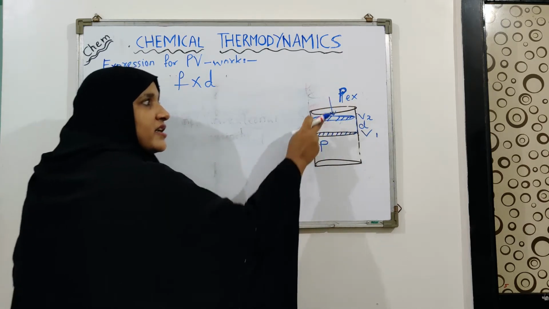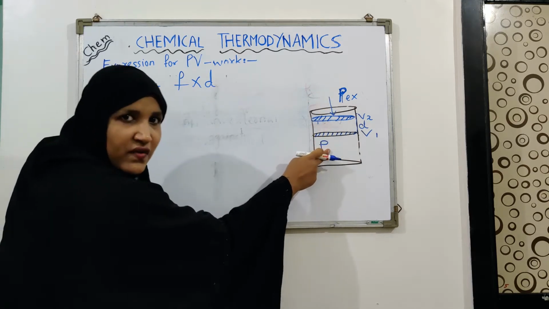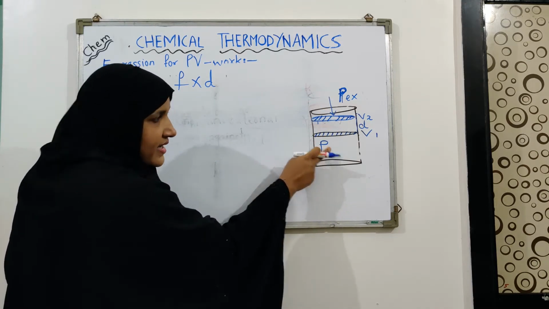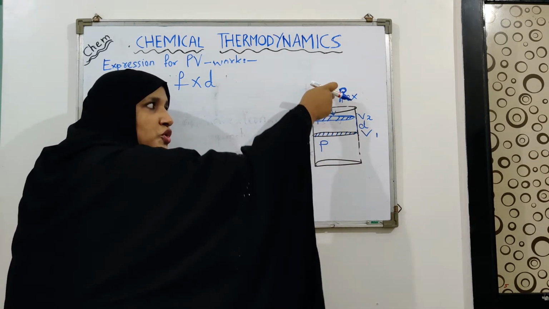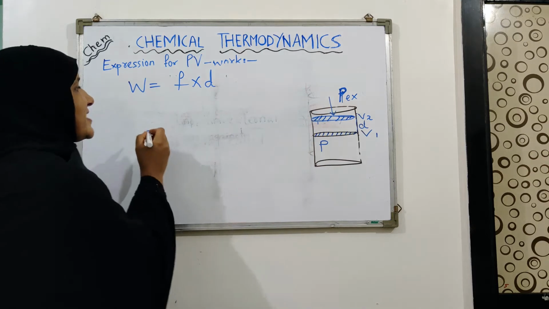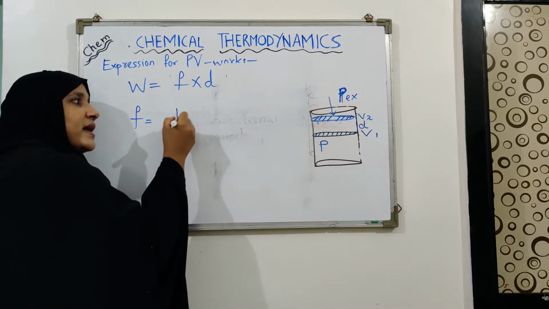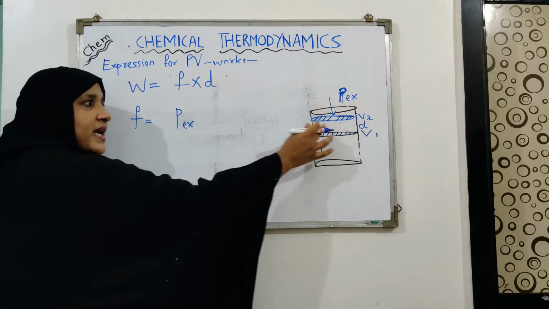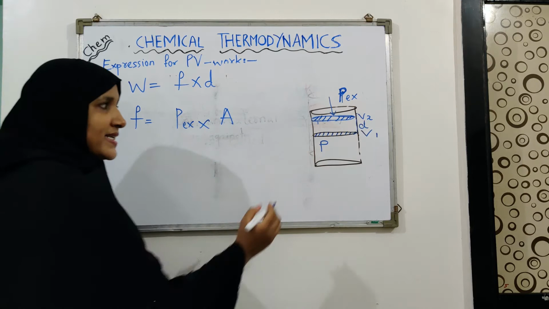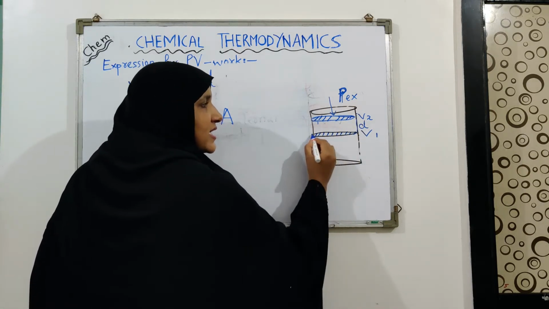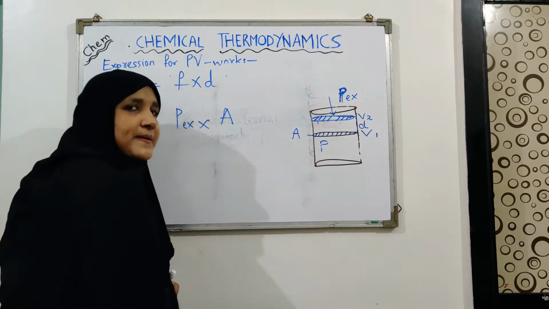But this external pressure is acting against the direction of the movement. The piston is moving up and the external pressure is pushing it down. So we will say that the force acting here is nothing but the external pressure acting on the area of the piston A. Let's say that this circular area of the piston is denoted by A.